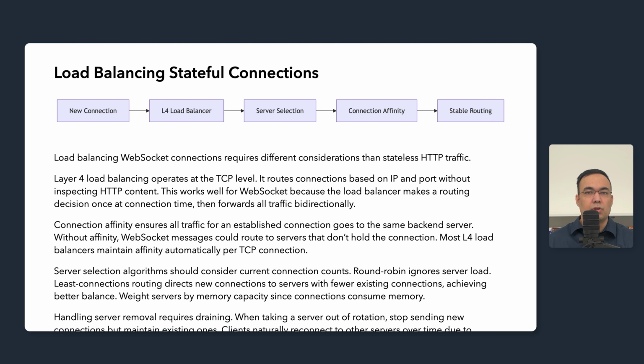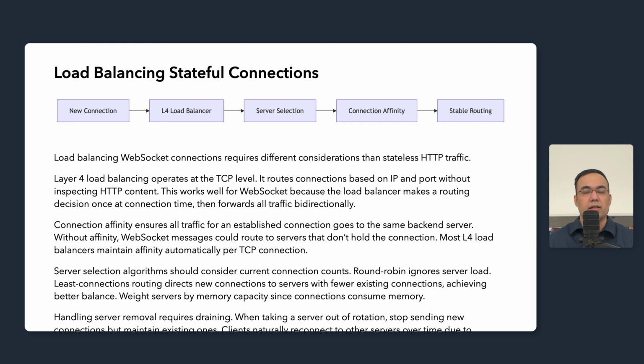Connection affinity ensures all traffic for an established connection reaches the same backend server. Without affinity, WebSocket frames could route to servers that do not hold the connection, causing failures. Most layer 4 load balancers maintain affinity automatically per TCP connection because they are simply forwarding packets for an established connection. Server selection algorithms should consider current connection counts, not just request rates. Round robin ignores the server load entirely, so a server that just got restarted gets the same traffic share as one which is almost at capacity.